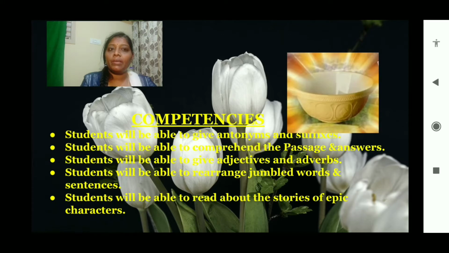Students will be able to comprehend the passage and answer the questions. Students will be able to give adjectives and adverbs. Students will be able to rearrange jumbled words and sentences. Students will be able to read about the stories of epic characters. These are the major competencies of this lesson.